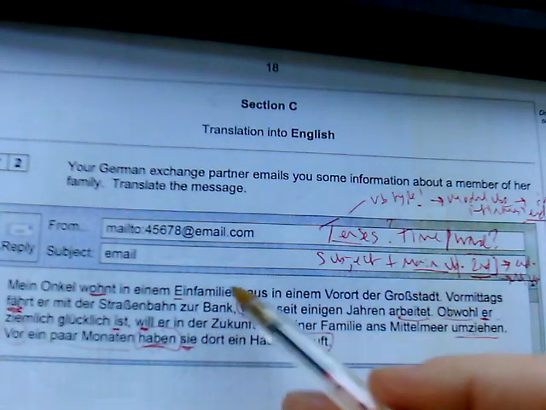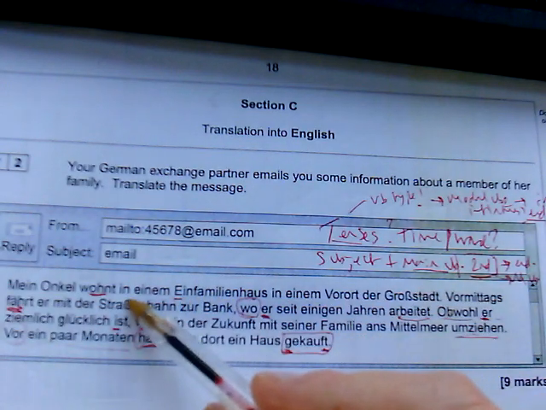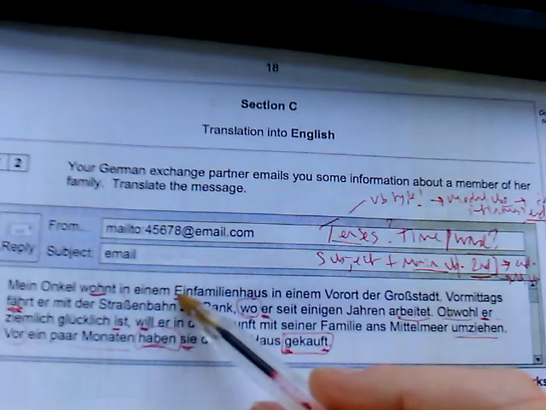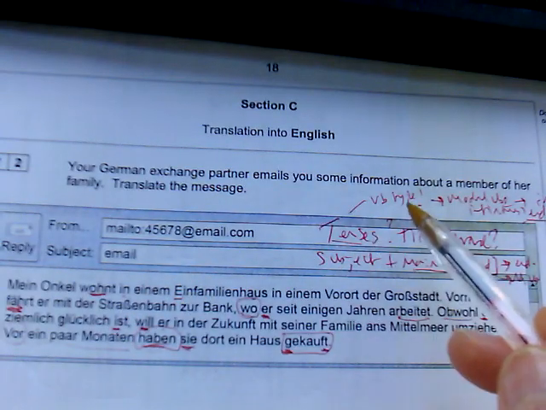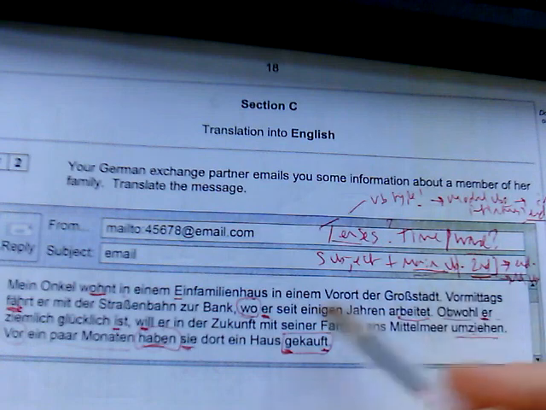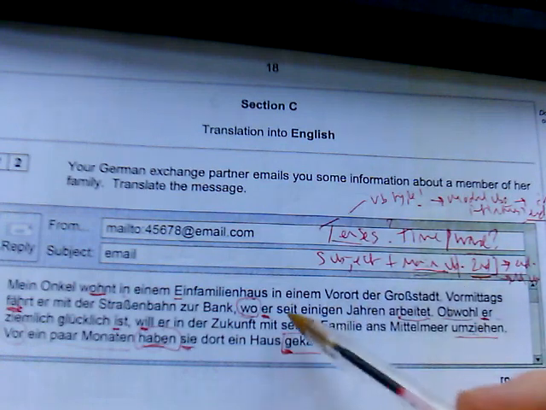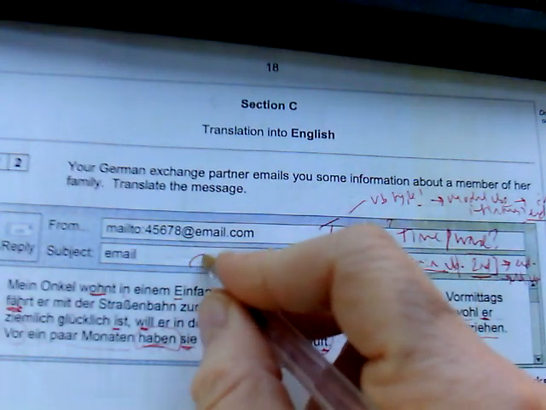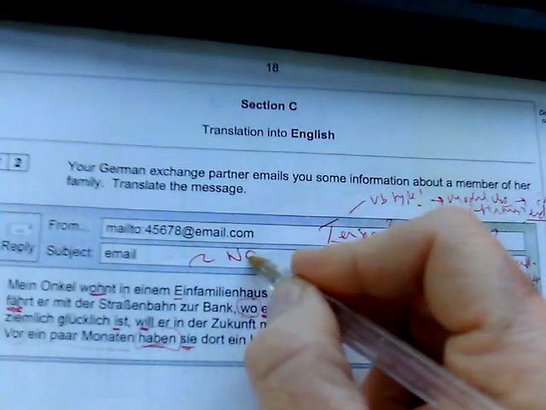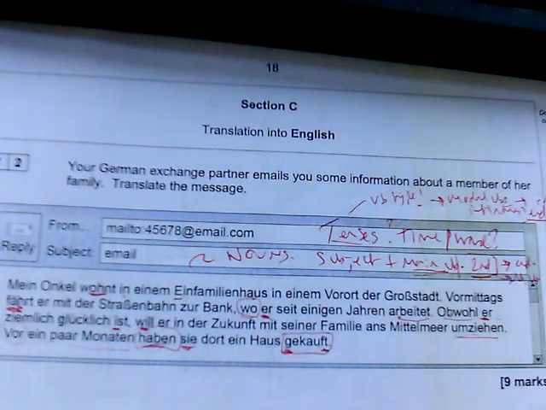So we know that nouns in German have a capital letter. Maybe also look for the prepositions, but let's focus on the nouns. We've talked about verbs. Verbs was the first step, wasn't it? Second, and then with the time phrases. Second, I would then go for the nouns. And we know that nouns have a capital letter.